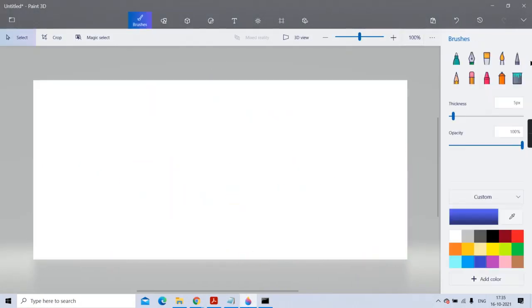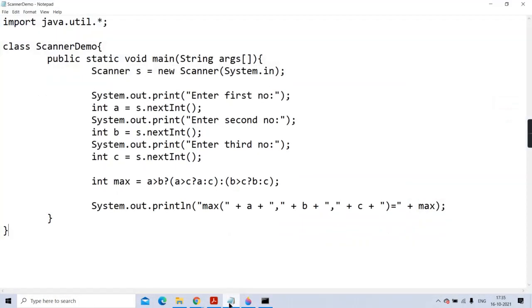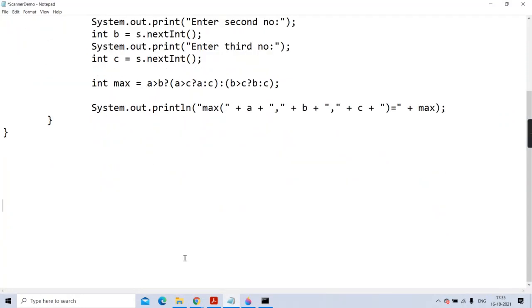I am not teaching these separately, because they are exactly the same as in C. As you have studied in C, the same way they behave. I hope you might have studied the if-else statement in C. In if, in brackets you write the condition, then you write some statements, and else you write the else statement.